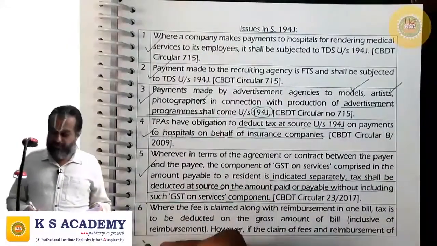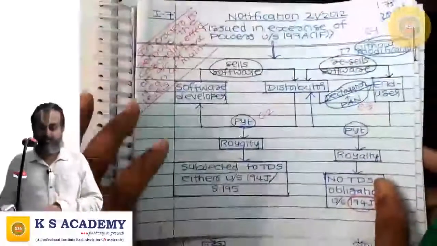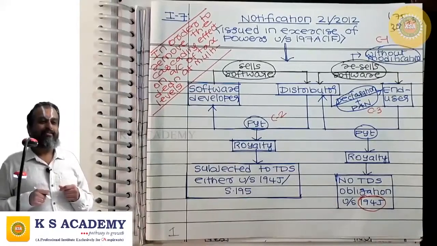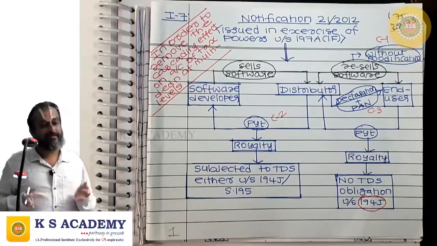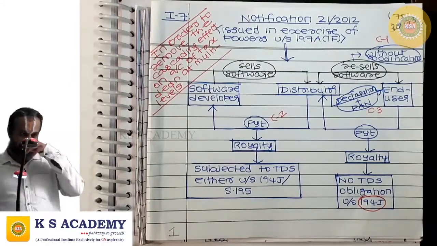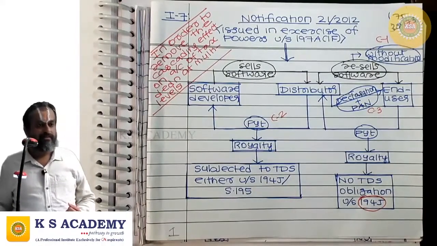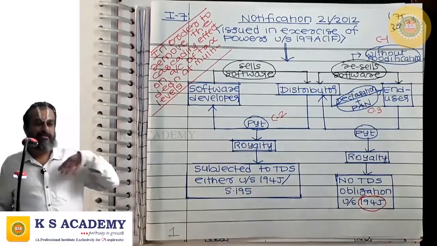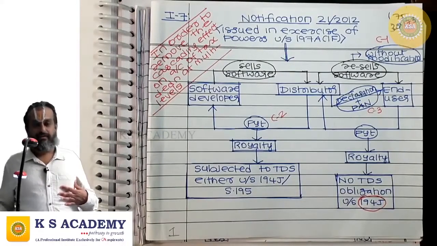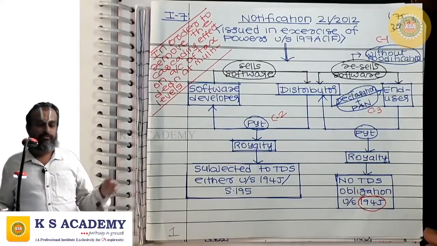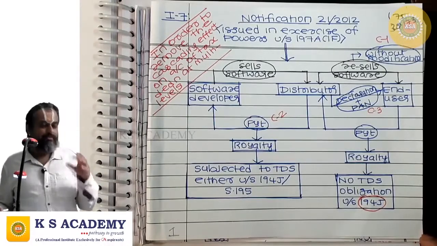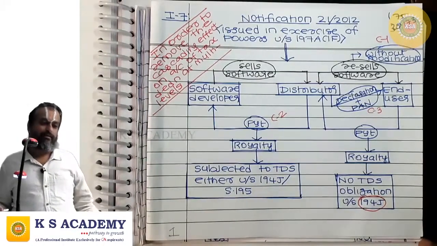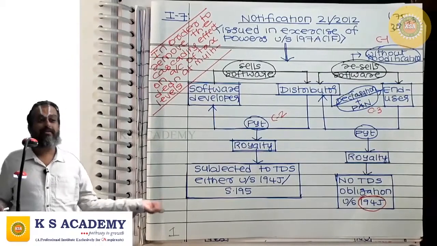Next is another important point. These professionals not only get fee for professional services, they also get reimbursement of out-of-pocket expenses. So when you are doing an audit for your client, you not only get the fee for professional services, but also the expenses which you have incurred for doing the audit. For example, you may travel to a place, you may stay there in a hotel. These are all expenses: traveling expenses, boarding and lodging expenses. Everything which you incur will be reimbursed by the client.